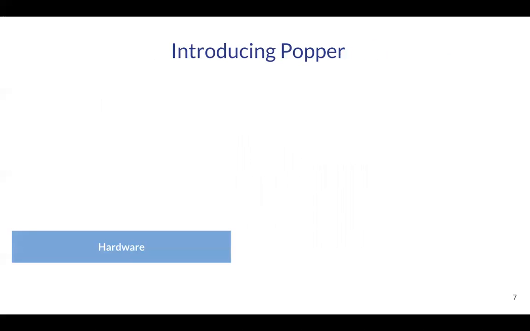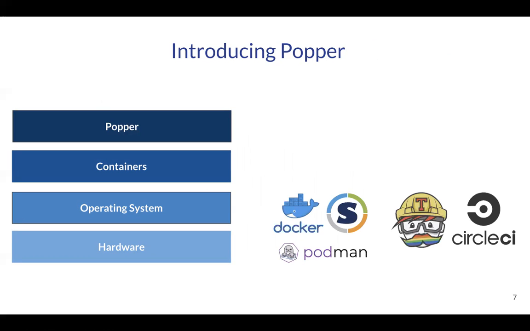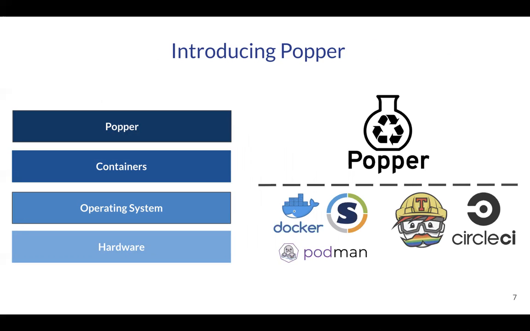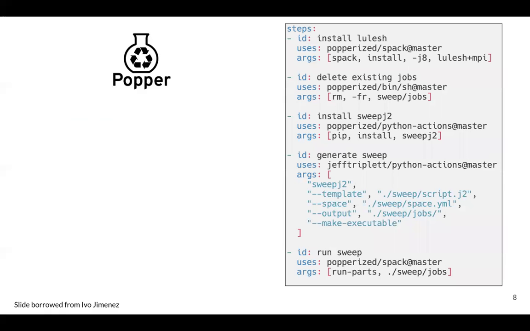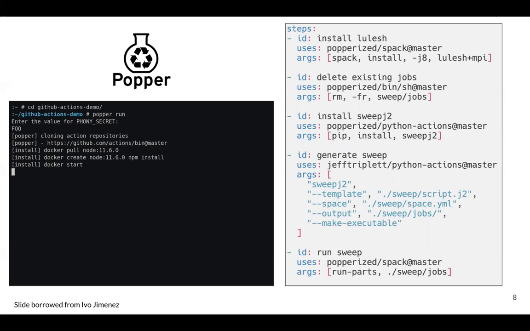Popper is a container native workflow execution and task automation engine. It abstracts container engines like Docker, Singularity, Podman, etc., and CI tools like Travis, Circle, Jenkins, etc., and makes the experimentation workflow portable between different environments. Popper enables writing a workflow in a lightweight YAML format and runs each step of the workflow inside containers. Users need to learn a single tool and define a workflow once to run the same workflow on different environments with minimal changes in configuration every time.